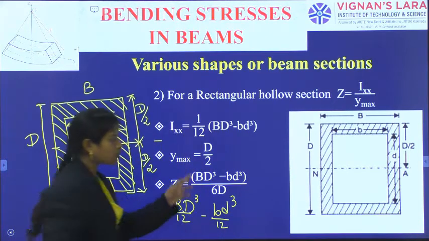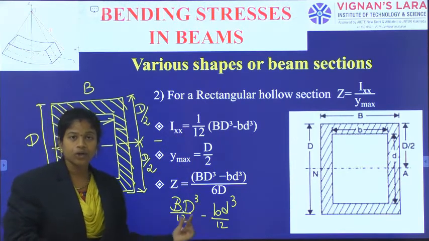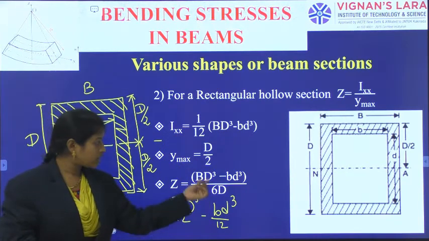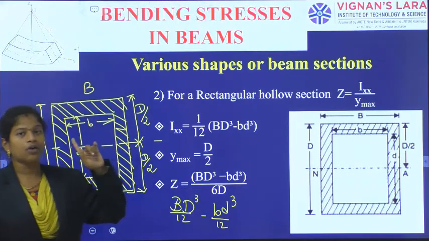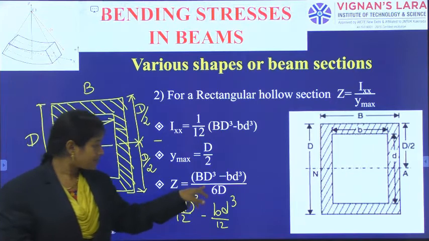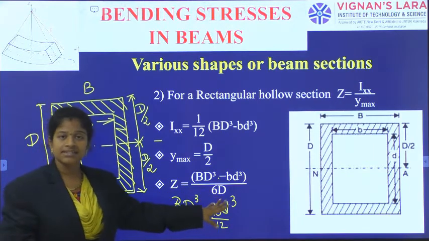In this way, we have got this term, that is Ixx, and taking the ratio of these two, it is equal to (B D cube minus b d cube) divided by 12 and divided by D by 2, which is equal to (B D cube minus b d cube) by 6 D. In the previous step, we got b d square by 6, right? But here, the D cube is still there, as D only is there. So the remaining cancellation was done.